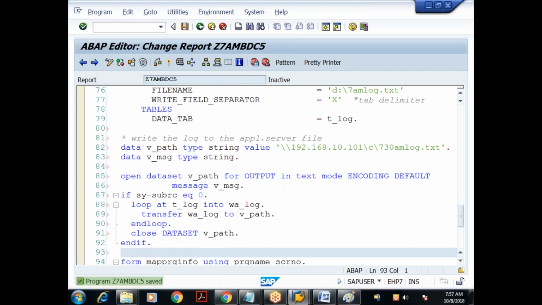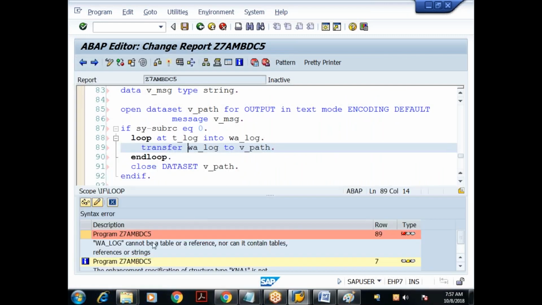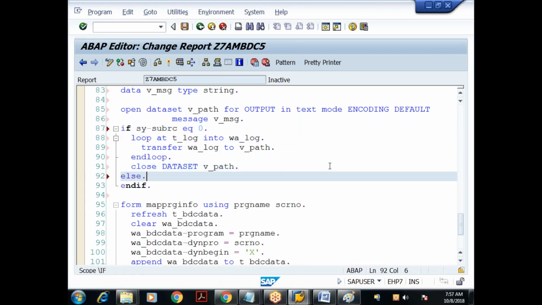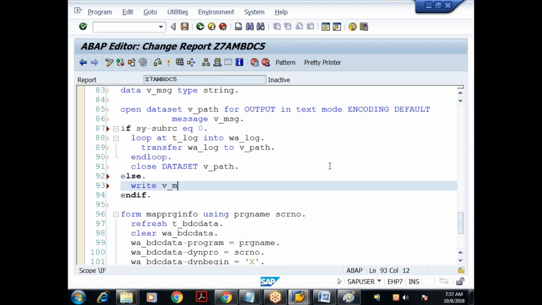Let me save it. Check for the syntax. Oh ho ho. w_log cannot be a table or reference nor connected with reference string. Okay. That is not allowing me. Yeah. Okay. So what I'll do is, if sy-subrc is equal to 0, else I'll say write v_msg. If any problem is there in creating the file, that operating system message will come and sit here. If sy-subrc is equal to 0, okay.